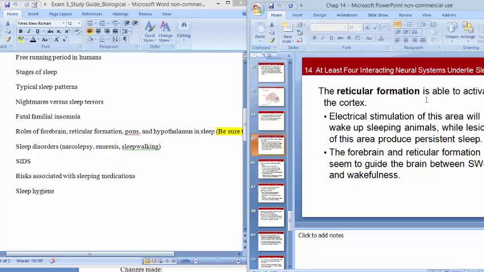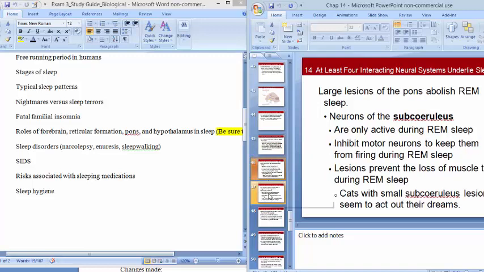If you stimulate this area, the individual will wake up. If you sever this area, the individual will go into a coma. This research was done in cats. The pons is important for REM sleep.